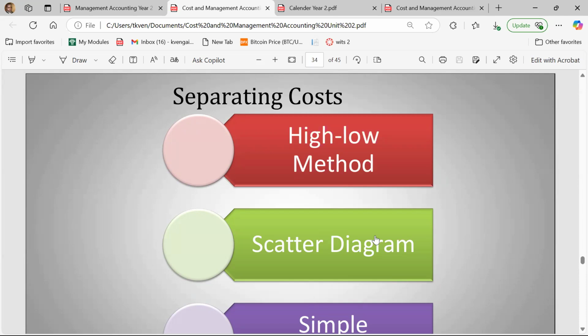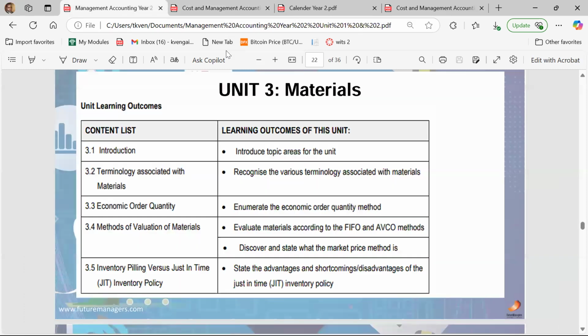Because for you guys that are doing cost and management accounting, there are questions where you need to be able to separate costs: separate between prime costs, separate between conversion costs, separate between variable costs, separate between fixed costs, and so on, like actual calculations. So there are methods that we're going to go through to do that.